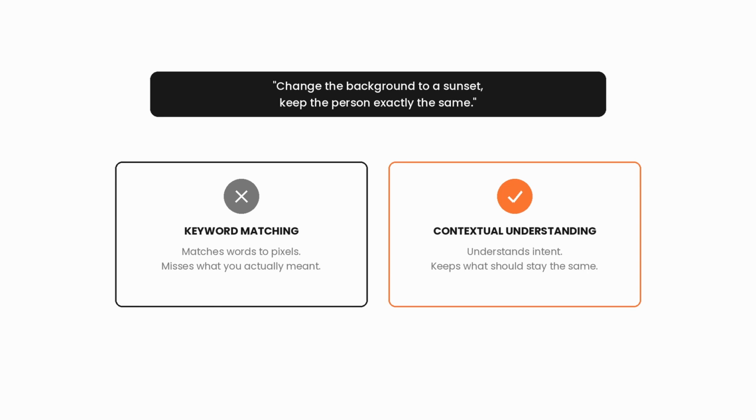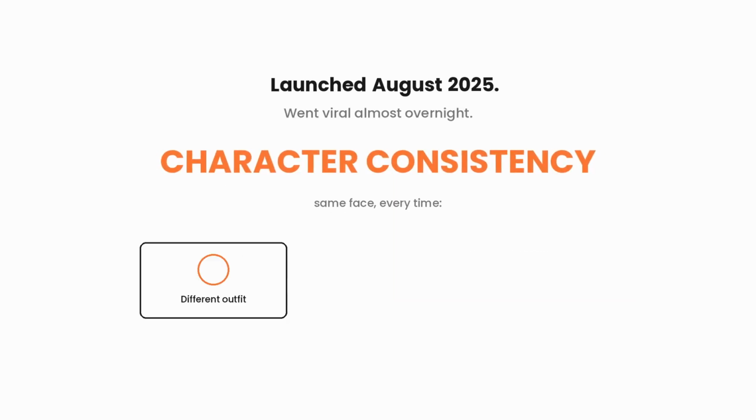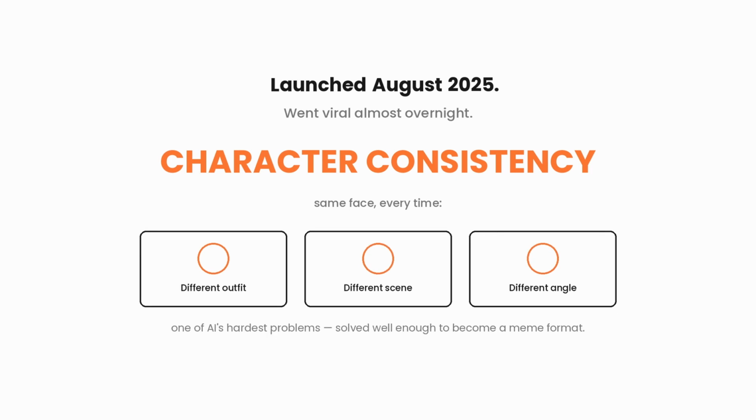It launched in August 2025 and went viral almost overnight, mostly because of one thing: character consistency. For the first time, people could take one photo and generate dozens of variations, different outfits, different scenes, different angles, and the face stayed the same. That's historically been one of the hardest problems in AI image generation, and Nano Banana solved it well enough that it became a meme format on its own.